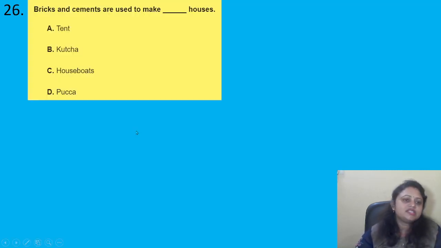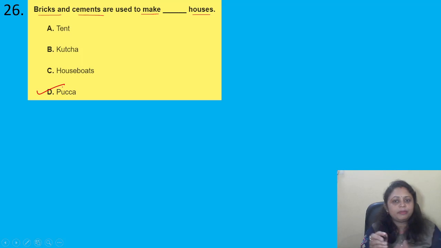Coming to the next question, bricks and cements are used to make dash houses. Options are A, tent, B, kacha, C, houseboats, D, pakka. So you know that bricks and cements are used to make which houses? These are used to make pakka houses. So option D is the correct answer.